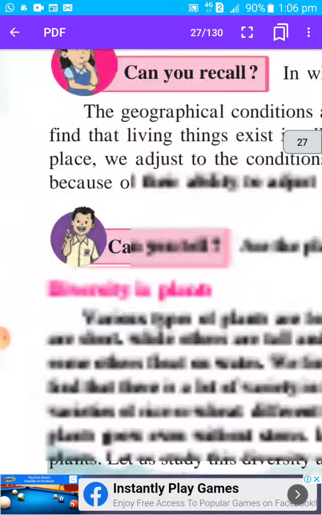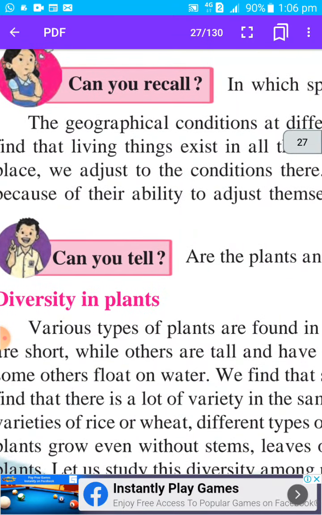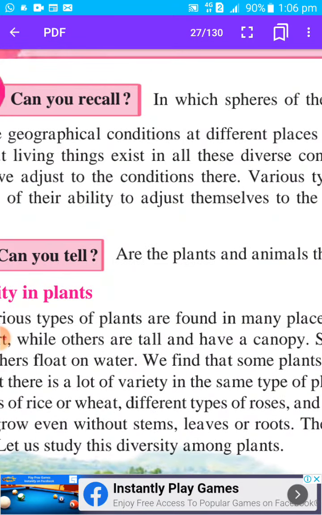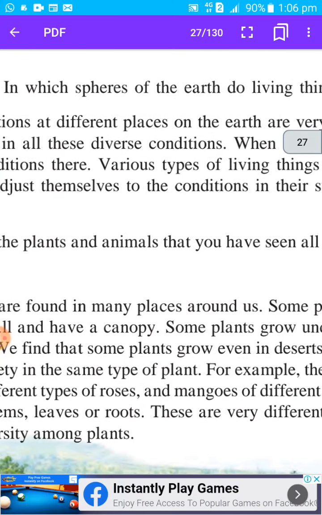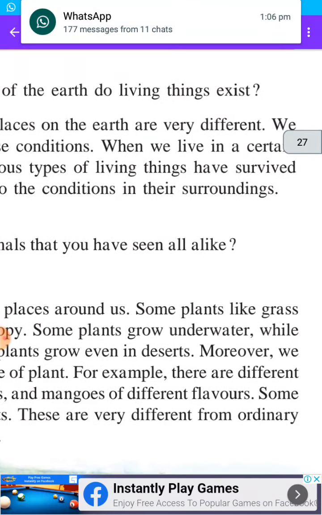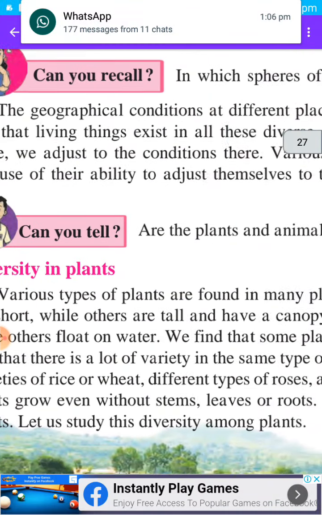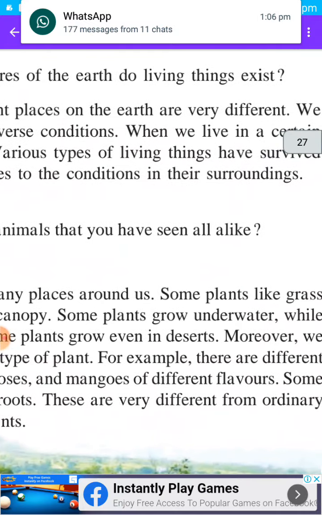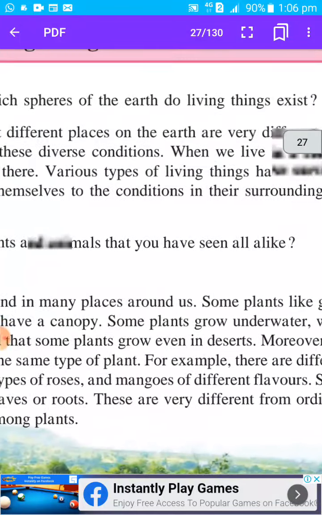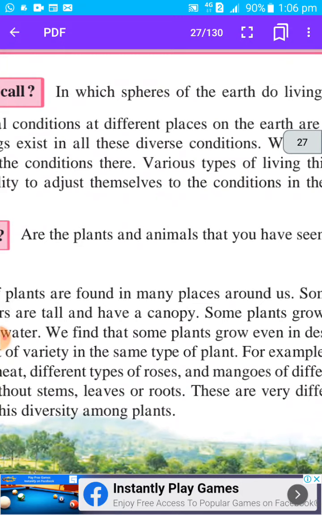When we live in a certain place, we adjust to the conditions there. So when plants and animals live in the desert, they will adjust to that surrounding. When they live in snowy areas like Jammu Kashmir, they will adjust to that condition. Various types of living things have survived because of their ability to adjust themselves to conditions in their surroundings. So plants and animals, or living beings, have a capacity to adjust to the surrounding condition.